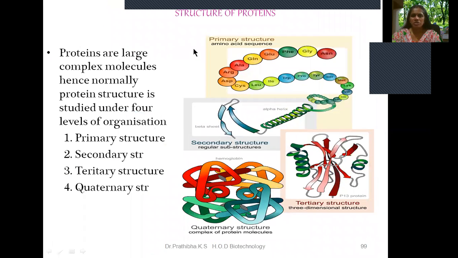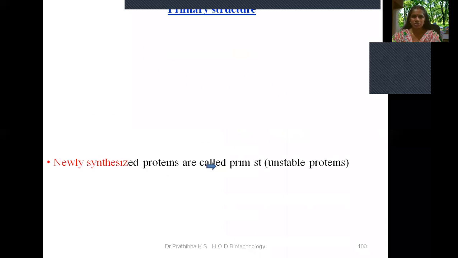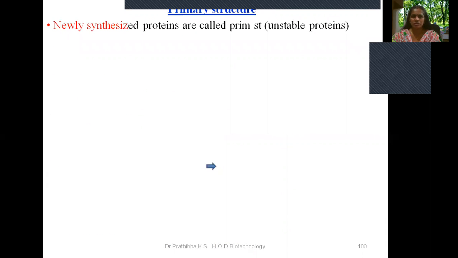When you go to the structure of proteins, we can see the primary structure, secondary structure, tertiary structure, and quaternary structure. Proteins are large, complex molecules, hence protein structure is normally studied under four levels of organization. Our protein hierarchy is like this: primary, secondary, tertiary, and quaternary structure. Now let us go through primary structure in this video.